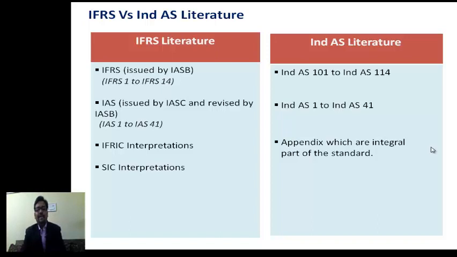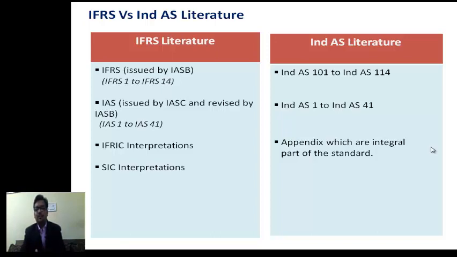Coming to IAS, that is International Accounting Standards. International Accounting Standards are those standards which are issued by the predecessor committee of IASB, that is known as the International Accounting Standards Committee, and revised by IASB. Earlier, from 1973 to 2001, the International Accounting Standards Committee issued some international standards which are known as International Accounting Standards.